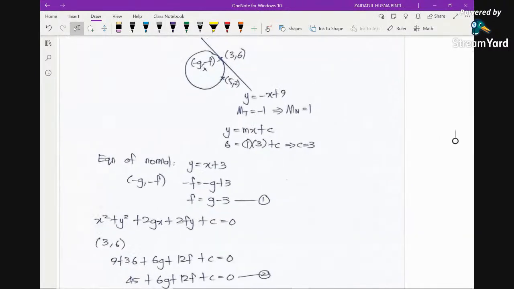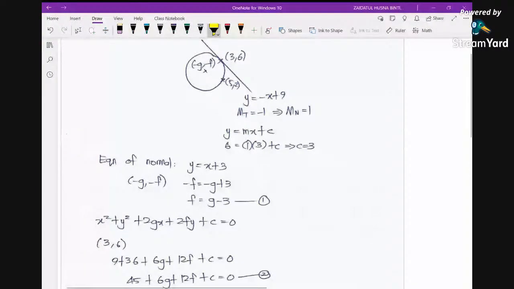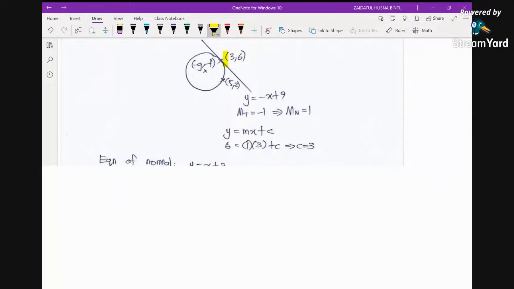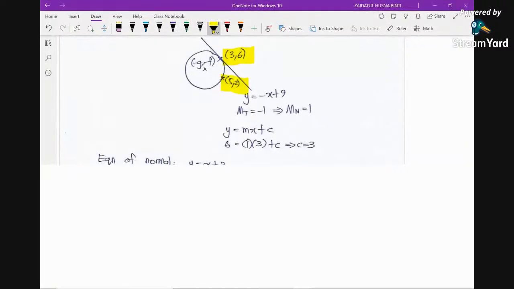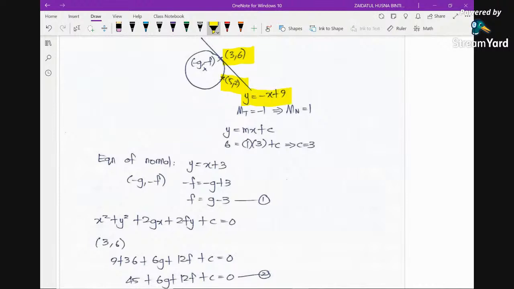Again, we have the same information, where the circle passes through these 2 points, (3, 6) and (5, 2). We know that this is the tangent, and the center is still unknown. In this case, the center is (-g, -f). Based on the gradient of the tangent, which is -1, we may conclude that the gradient of normal is 1, and we need to find the equation of the normal.